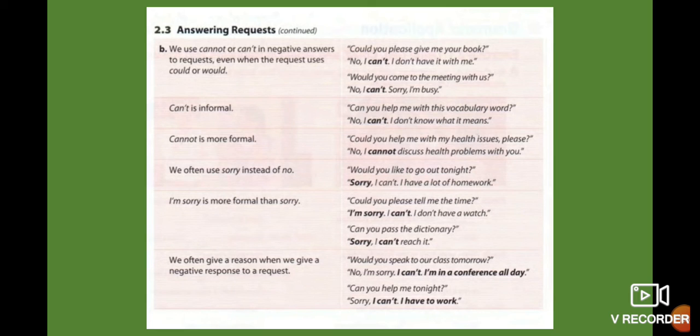Cannot is more formal. Could you help me with my health issues, please? No, I cannot discuss health problems with you. So both are possible, can't or cannot. Remember, cannot is more formal.